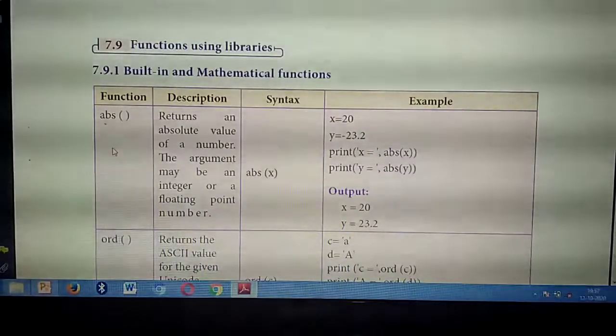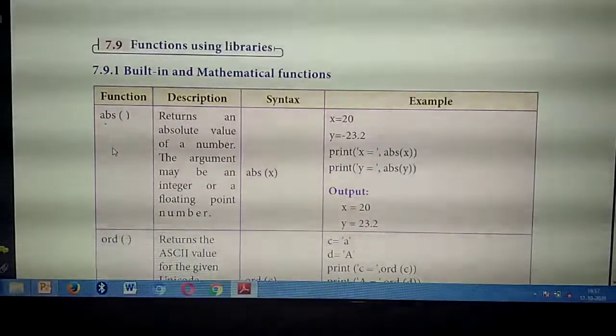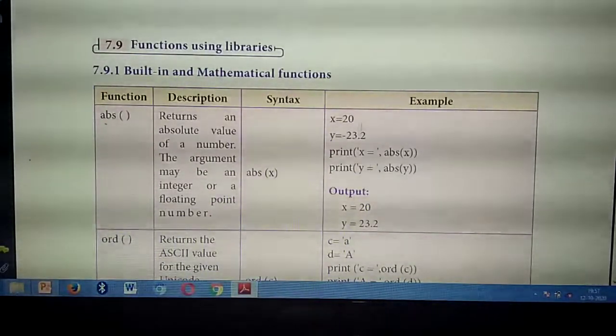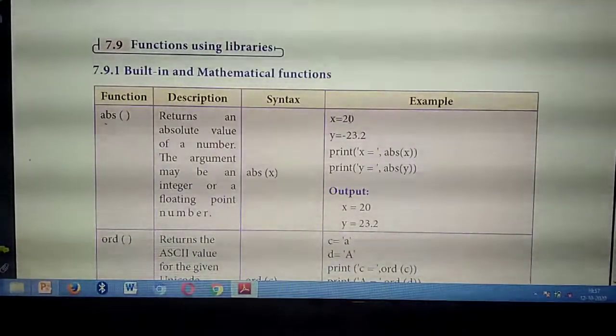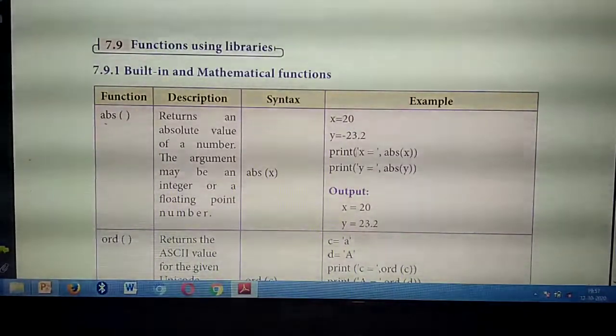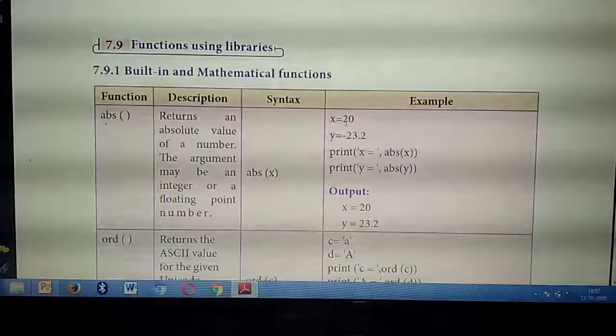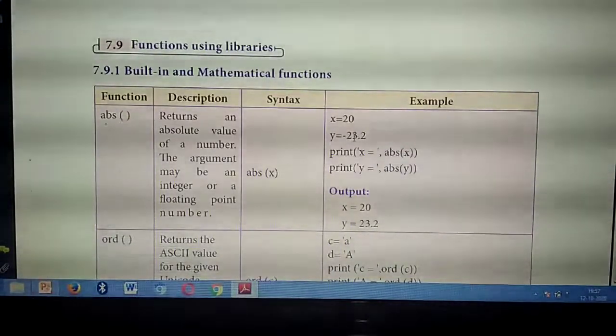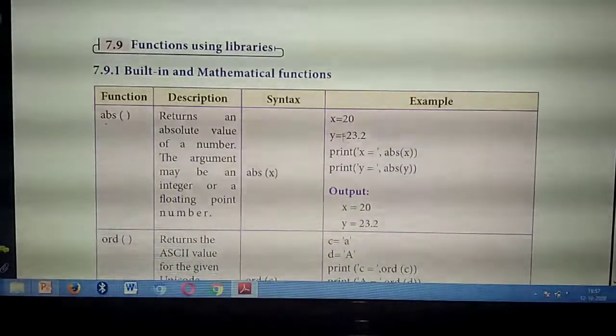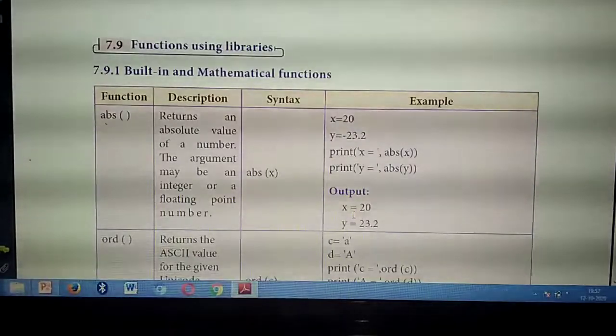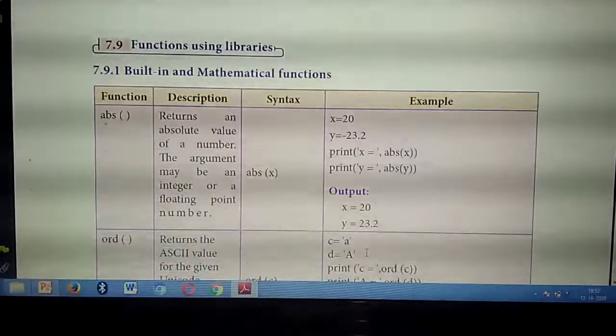So what's the syntax? The syntax is, inside the function ABS of, whatever number you are giving, that number: ABS of x. Here in the example they are giving two numbers, x as well as y. What's the value of x now? 20. What's the value of y? Minus 23.2. So you are going to take the absolute of this. So print x equal to, comma. Which function? Absolute, ABS of x. Then the second number, ABS of y. So the absolute value of 20 is 20 only, so your output will be 20. For y, minus 23.2, what value will you get? The positive value. Understand the first function?